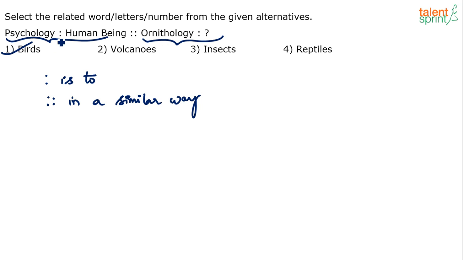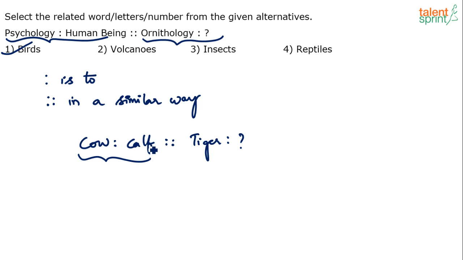Usually, analogy questions are asked on studies or the younger ones of animals and things like that. For example, let's say cow is related to calf, right? Cow is to calf. In a similar way, let's say tiger is to what? You getting it? So this is about the younger ones of animals, right? The younger one of a cow is calf. Now that's what I was trying to tell you when I said you have to make a sentence using the two words. Cow is related to calf. In a similar way, tiger is related to what? Now what is the relationship here?